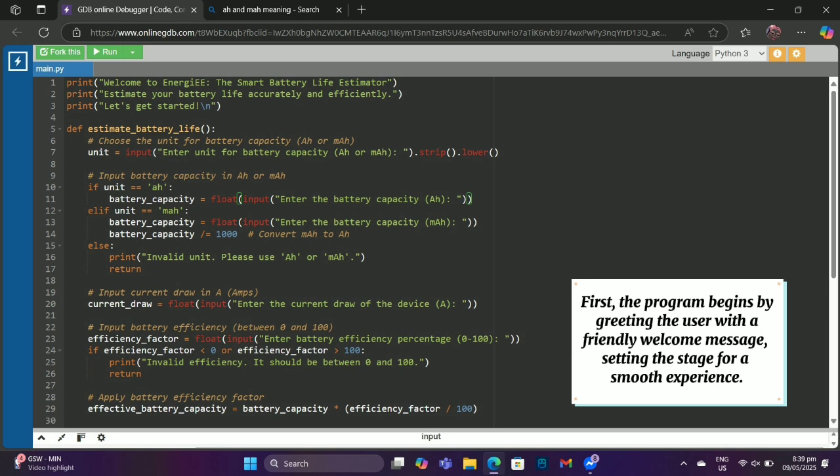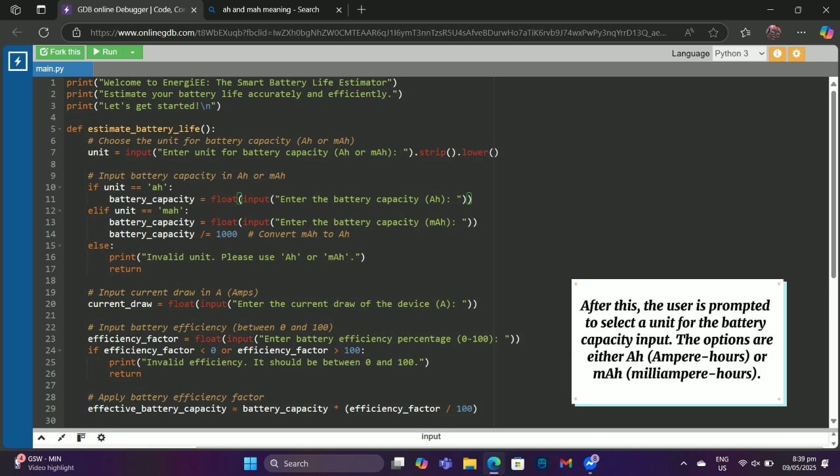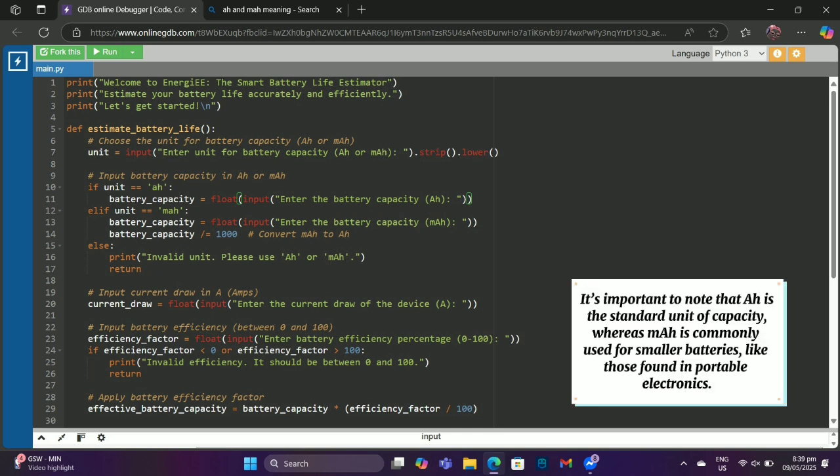First, the program begins by greeting the user with a friendly welcome message, setting the stage for a smooth experience. After this, the user is prompted to select a unit for the battery capacity input. The options are either ampere hours or milliampere hours. It's important to note that ampere hour is a standard unit of capacity, whereas milliampere hours is commonly used for smaller batteries like those found in portable electronics.